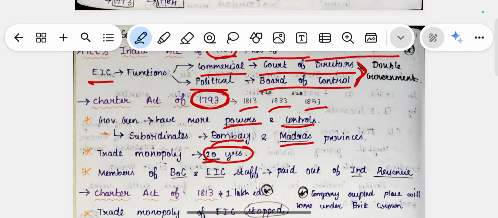Then the members of the Board of Control and the East India Company staff were paid out of the Indian revenue, the tax collected from the Indian people. From there, the Board of Control and company staff would get their salaries.